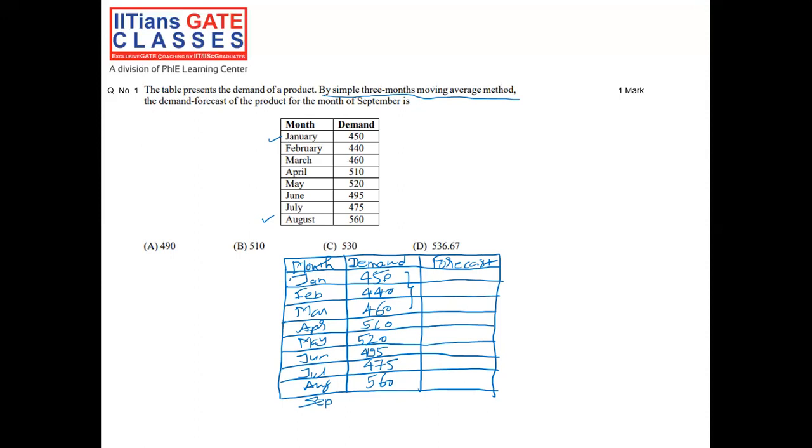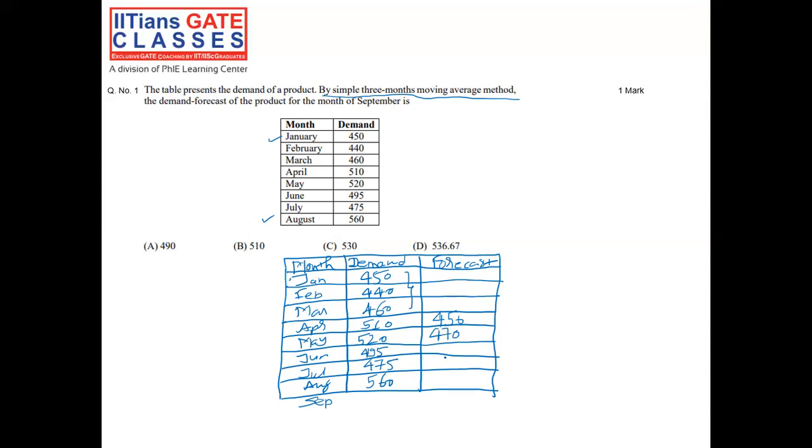So take the average of 450, 440, and 460. You will get the forecast by 3 months moving average method for the month of April would be 450.